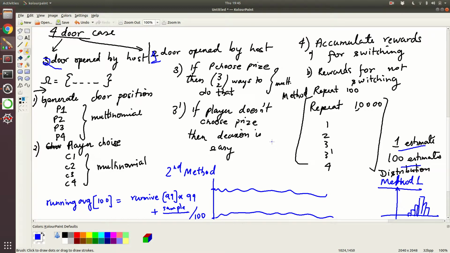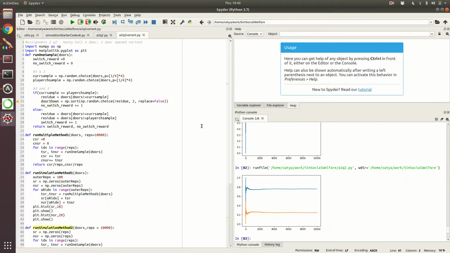I should have been a little more careful when I discussed this, but anyway. There are two doors, and I have to choose one, so that is what we will do.